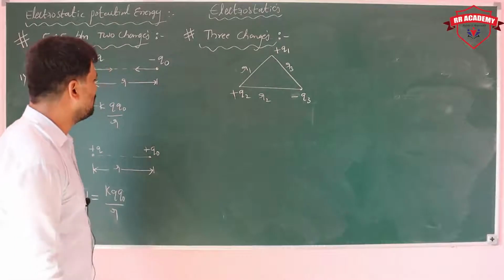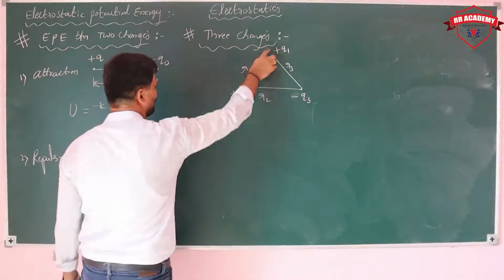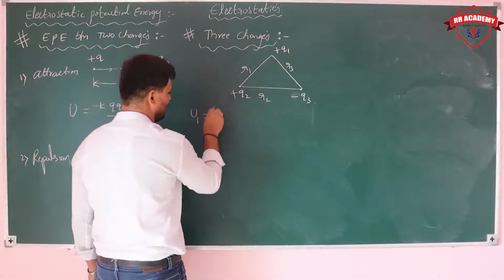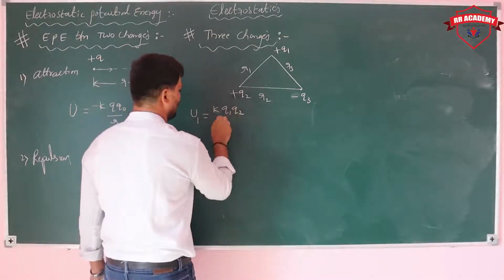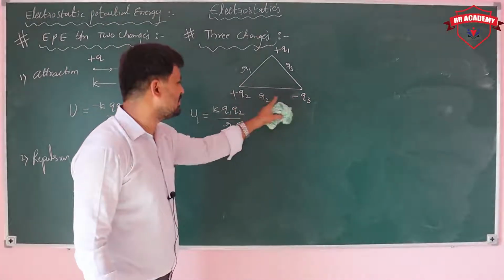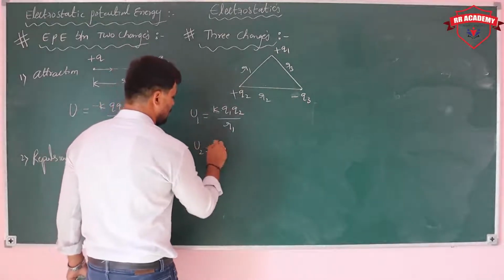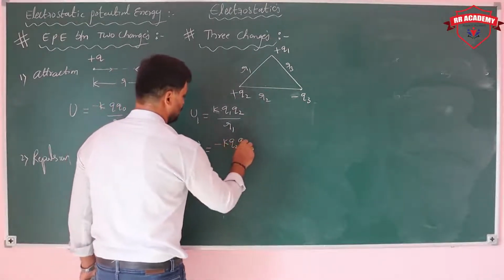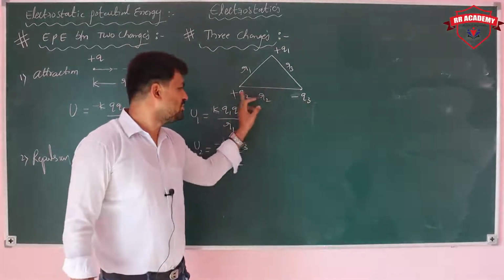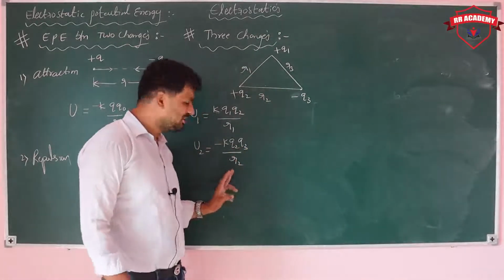Now what is the total potential energy? See here, the potential energy between these two particles I am taking as U1. U1 is equal to K, where K is 1 by 4 pi epsilon, Q1 Q2 upon R1. And the potential energy between these two charges, one positive and one negative: U2 is equal to minus K Q2 Q3 upon R2. Why minus? Because one is positive and another is negative. So that's why minus K Q2 Q3 upon R2.